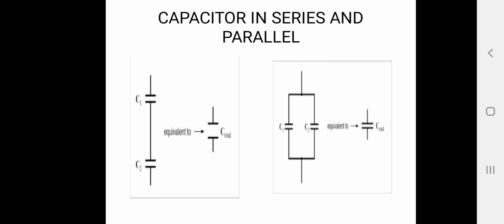Let us move on. Capacitors in series and parallel. Let us know some brief about how capacitors are connected in series.